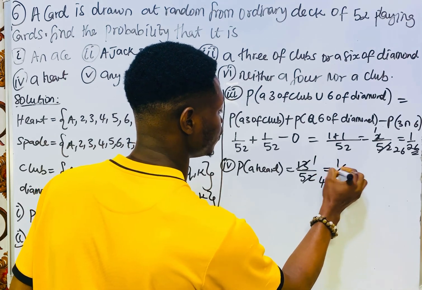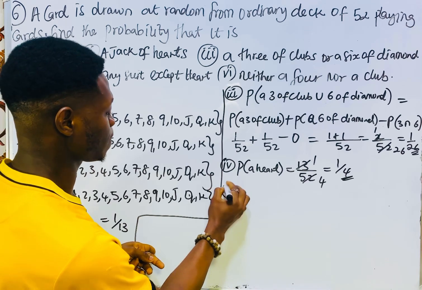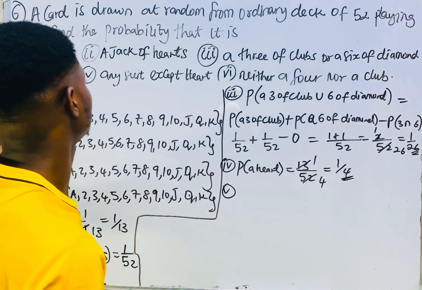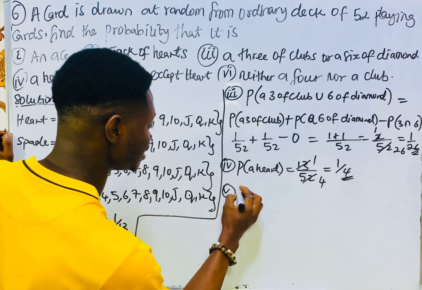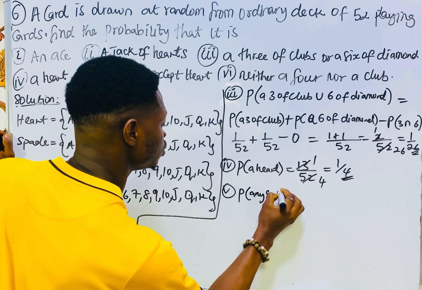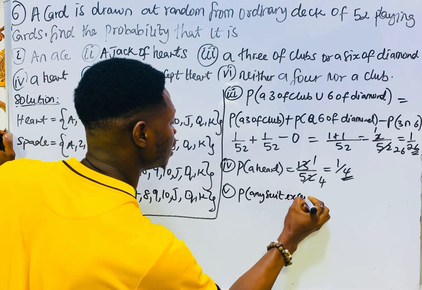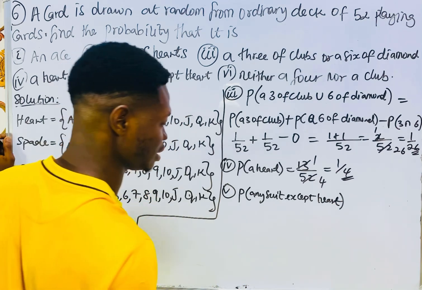So we have 1 over 4. Now, the probability of obtaining any suit except heart. Remember, if it is any suit except heart, that is the heart complement, you understand?